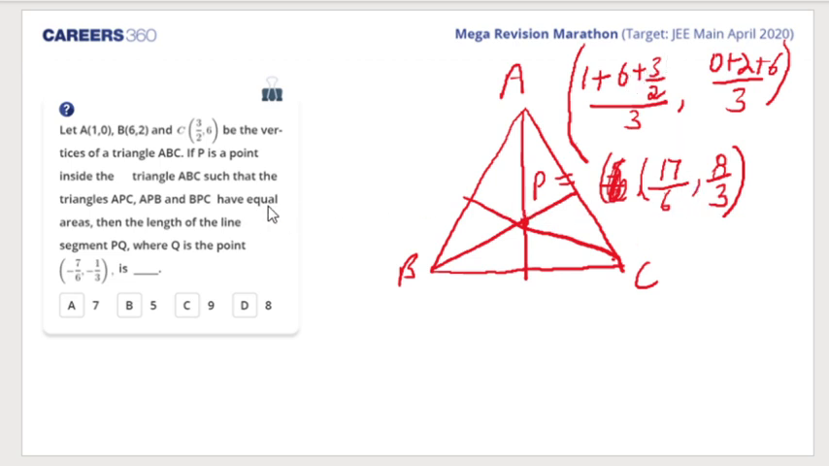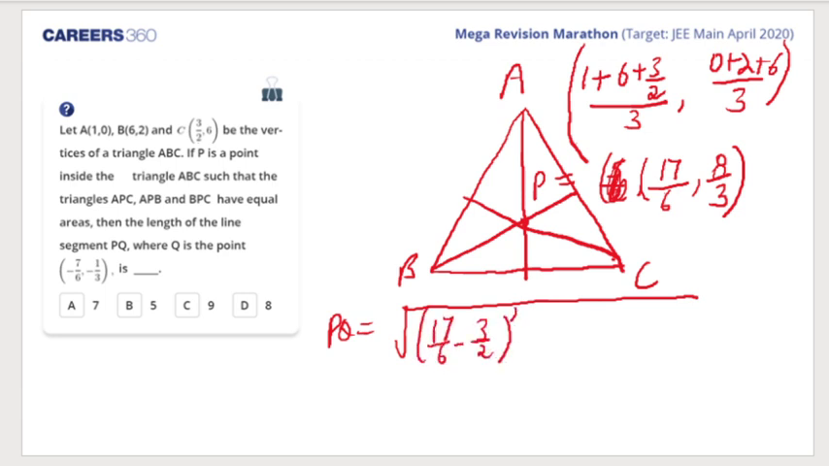Okay, so P point we got, and then Q point is given to us as 3 by 2, 6. I need to get PQ. So again, distance formula we'll make use of. So what do we get? 17 by 6 minus 3 by 2 whole square plus 6 minus 8 by 3 whole square.